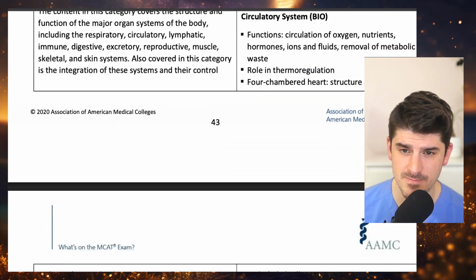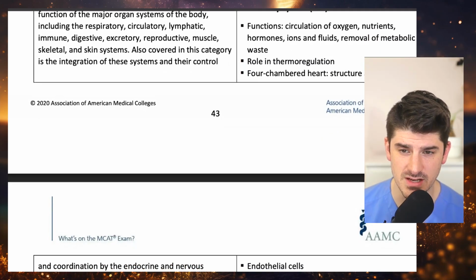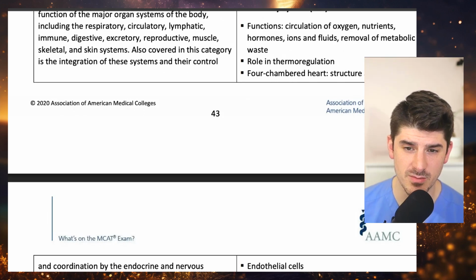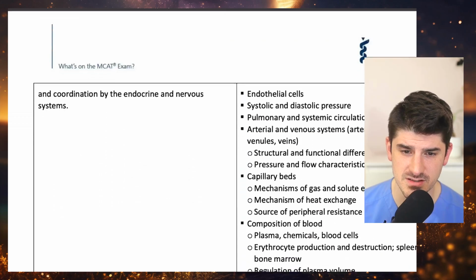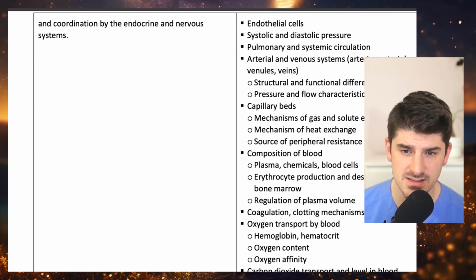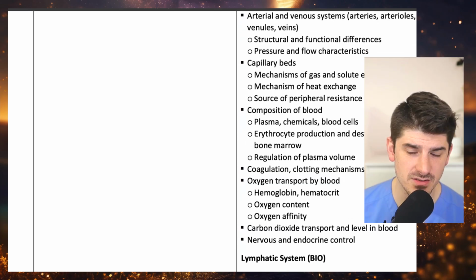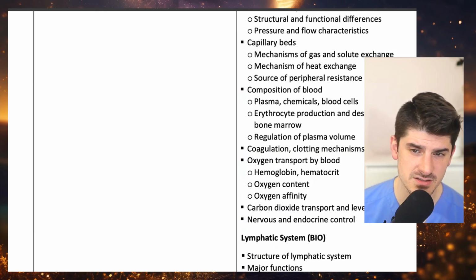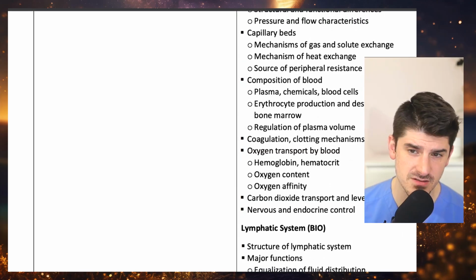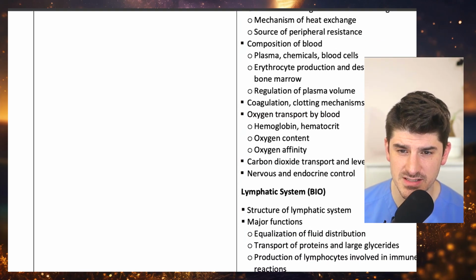CO2 sensitivity. Circulatory system, functions, circulation of oxygen, nutrients, hormones, ions, and fluids, removal of metabolic waste, role in thermoregulation, four-chambered heart, structure and function, endothelial cells, systolic and diastolic pressure, pulmonary and systemic circulation, arterial and venous systems, arteries, arterioles, venules, veins, structural and functional differences, pressure and flow characteristics, capillary beds, mechanisms of gas and solute exchange, mechanisms